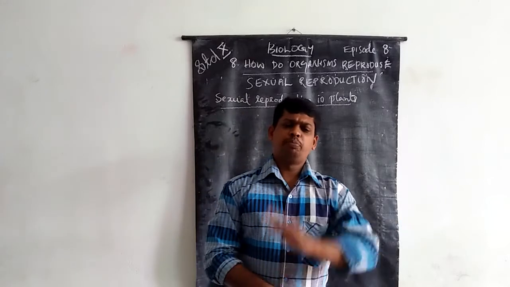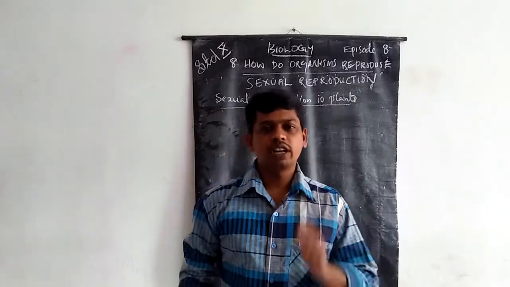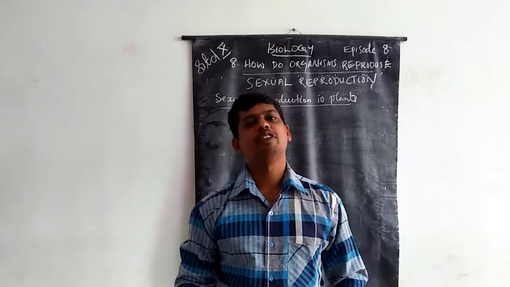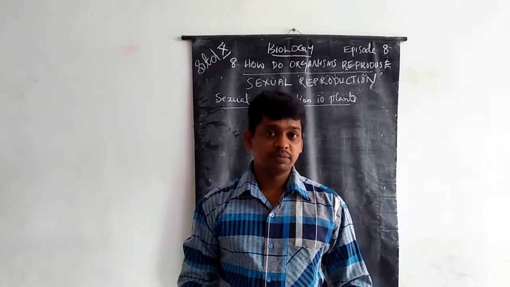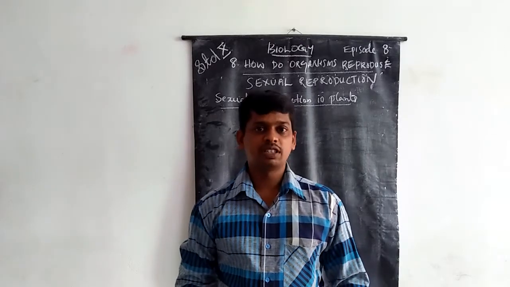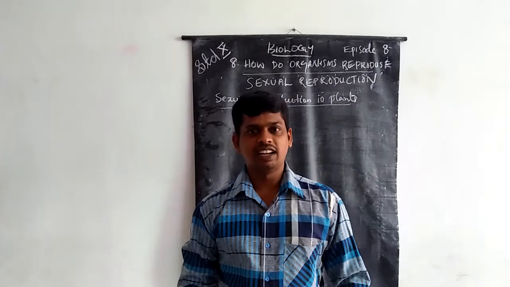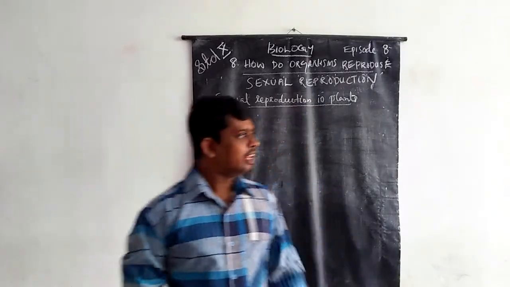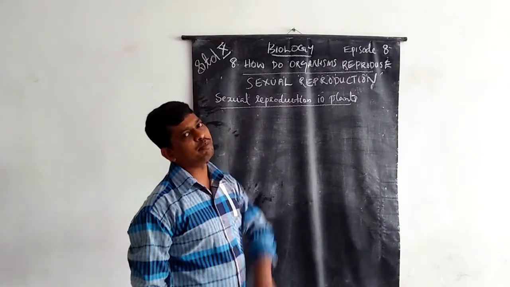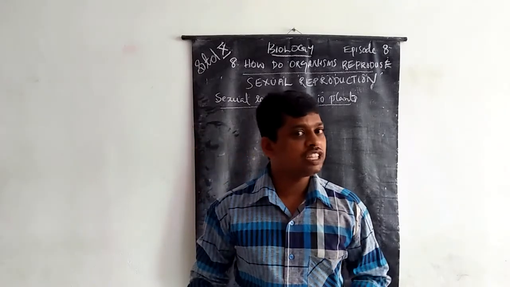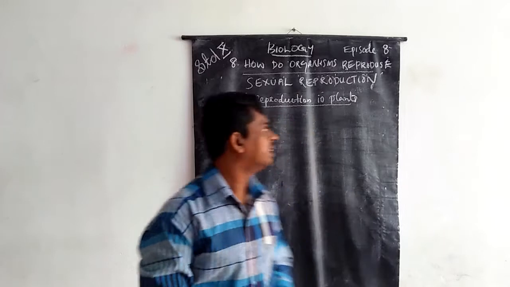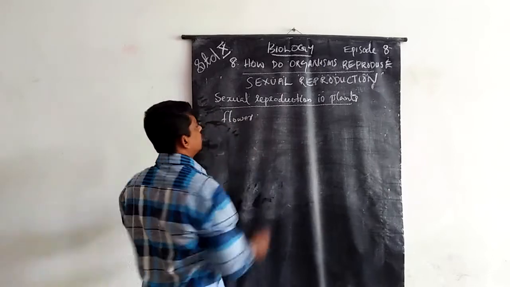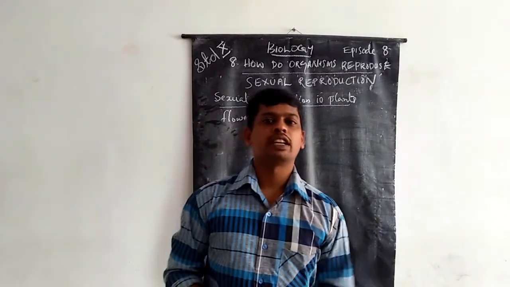What are the parts of a plant? We know the parts of plants: root, stem, leaf, flowers, fruits, seeds, etc. But in plants, the reproductive part is the flower.